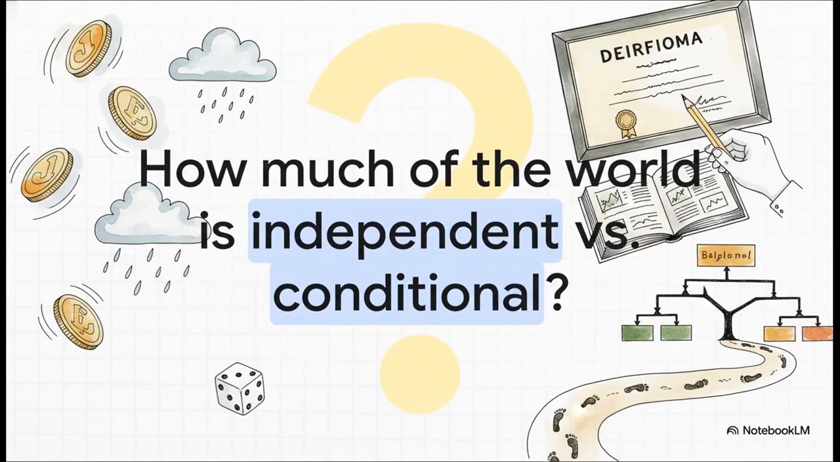And that kind of leaves us with a final question for you to think about. We now have the tools to tell the difference between events that are linked and events that are not. So as you go through your week, just look around. Is the chance of traffic on your commute tomorrow independent of the traffic today? Is your grade on a test conditional on how much you studied? How much of the world is really just a series of random coin flips? And how much is a story, where every single chapter depends on the one that came before?